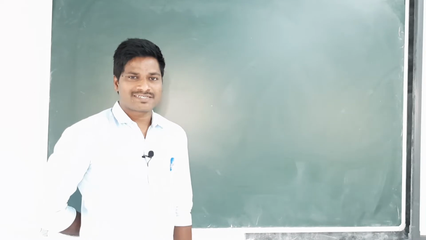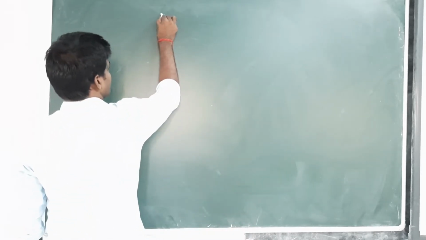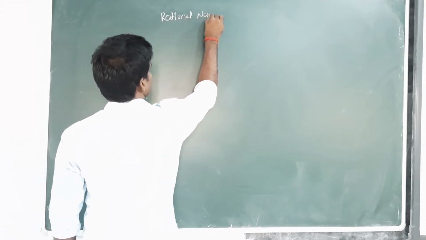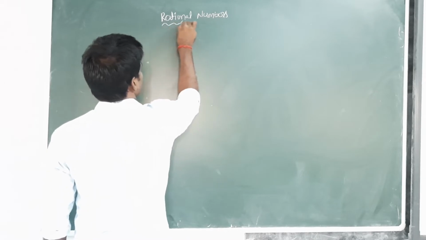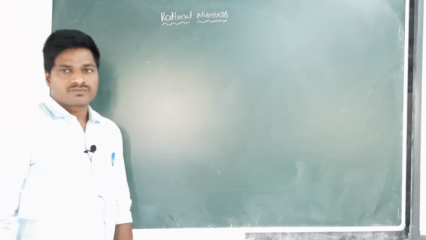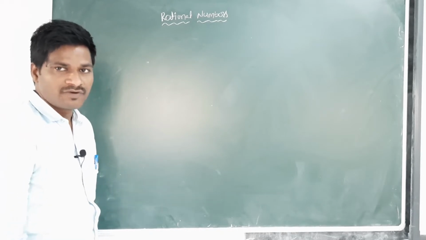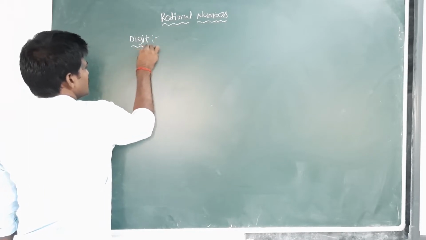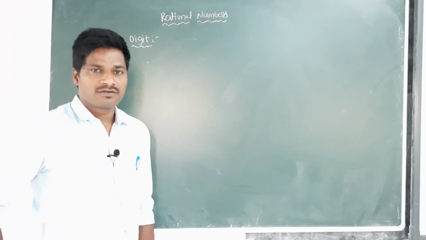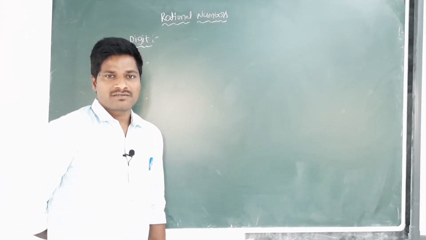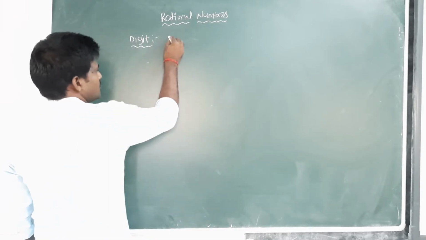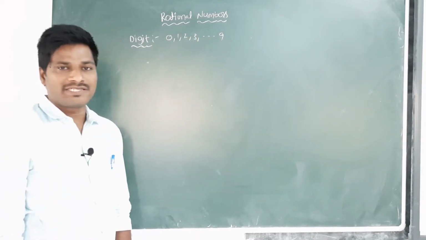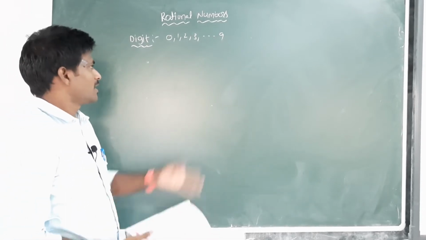Today we are discussing rational numbers. First, introduction: digit. What is a digit? A digit is a number from 0 to 9. 0, 1, 2, 3 and so on up to 9 are called digits.